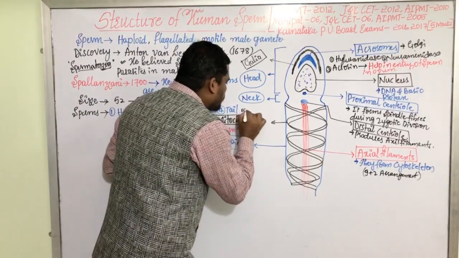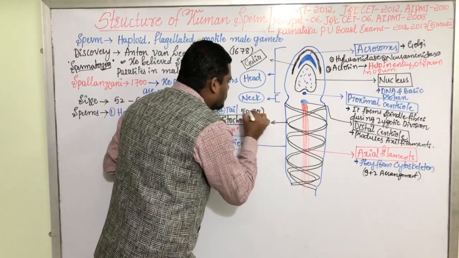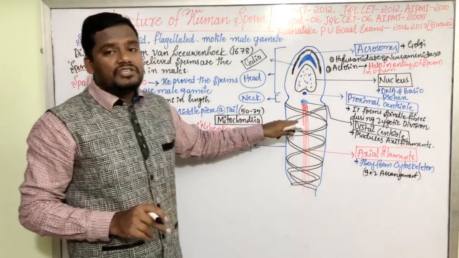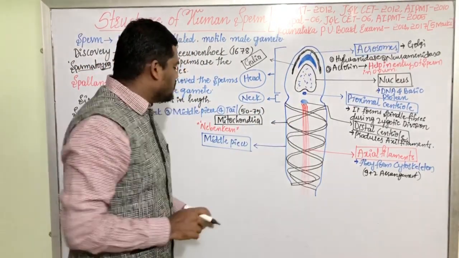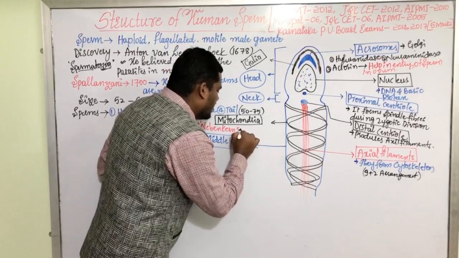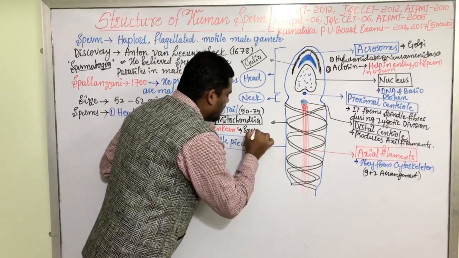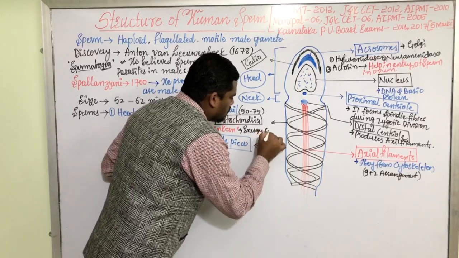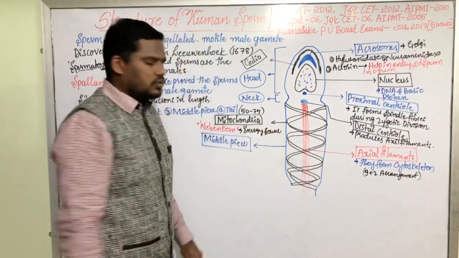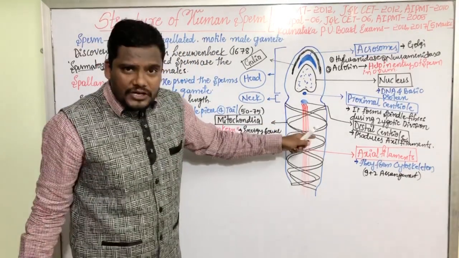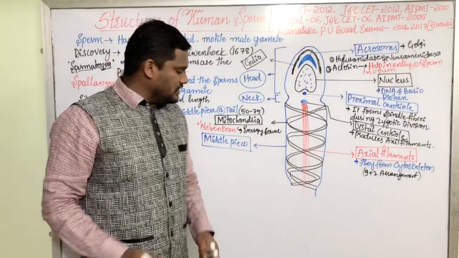Approximately 50 to 75 such mitochondria are arranged in the middle piece region, and their main function is to be an energy source. They provide energy to the sperm, my dear friends.